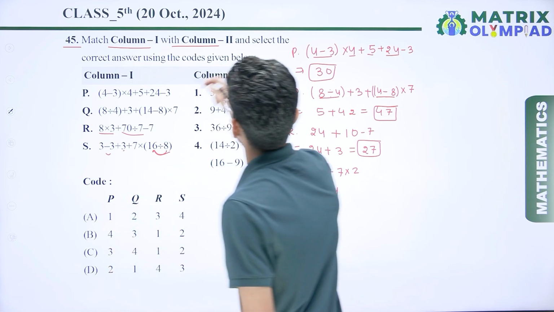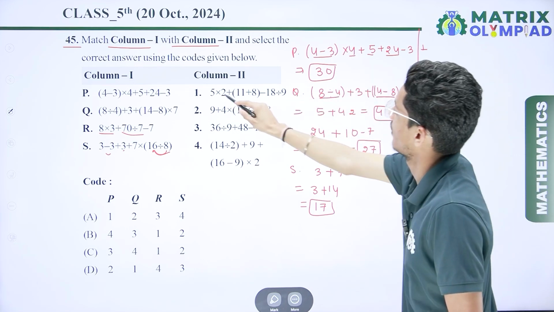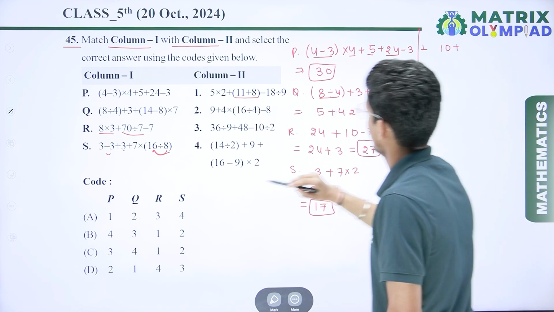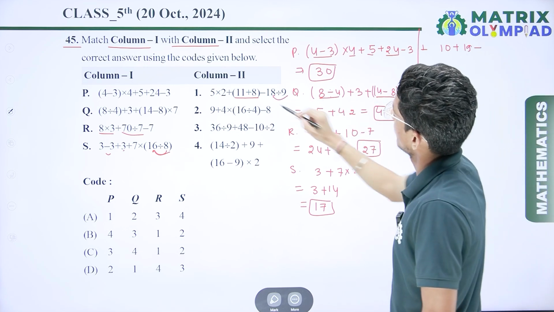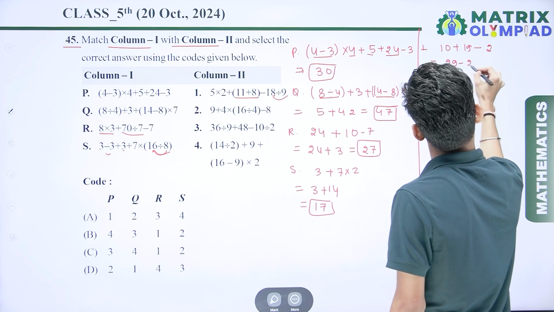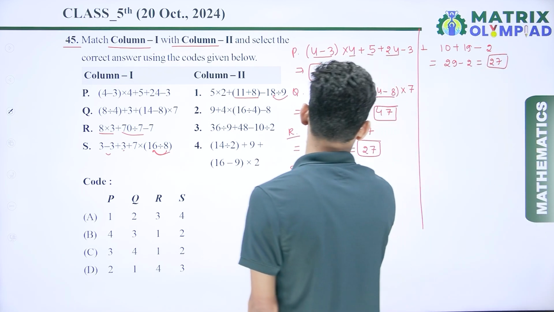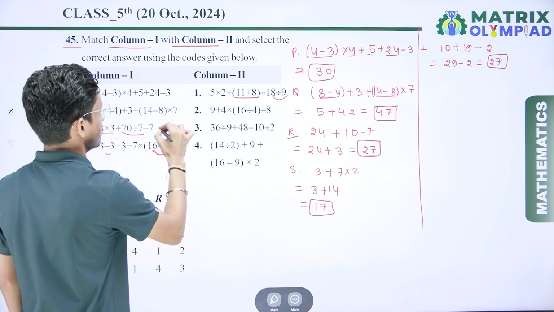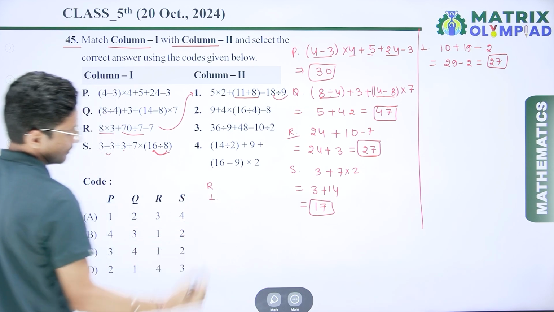Now we have to solve column 2. So if I talk about column 2, the first one is 5 multiplied by 2, that is 10, plus 11 plus 8, that is 19, minus 9 divided by, here I get 2. So here I get 29 minus 2. So here I get 27. So check where is 27. The value of R is equal to 27 and the value of the first is 27. So I can say that R is connected to 1. So here I write R is connected to 1.